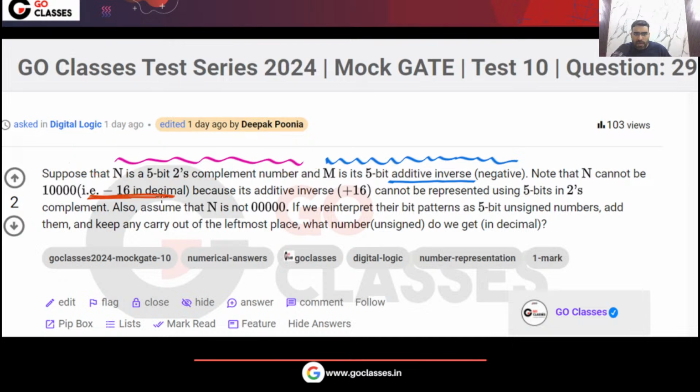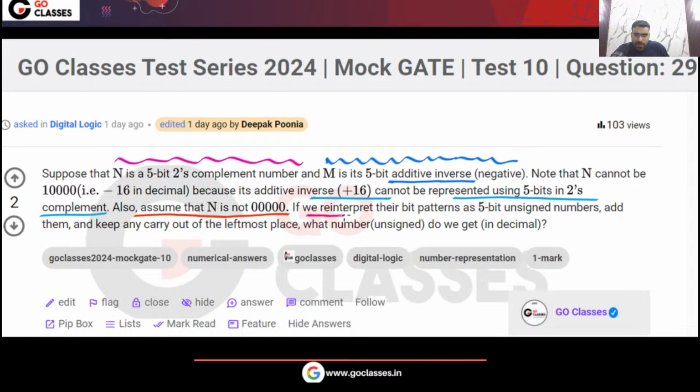So n cannot be minus 16, because what is the additive inverse of minus 16? That is plus 16. So you can see plus 16 you cannot represent using 5 bits in the 2's complement notation. Okay, so that is the reason n cannot be minus 16. Also assume that n is not 0, 0, 0, 0, 0. This is also given to you.